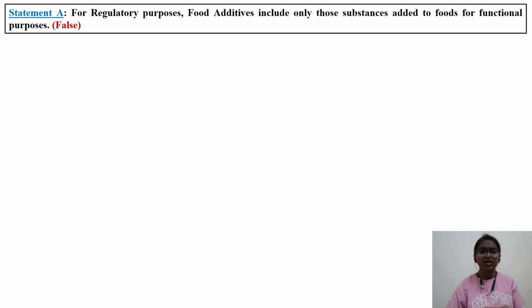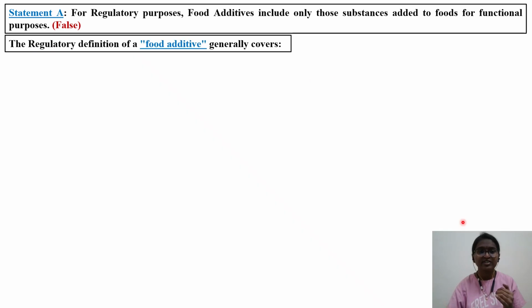So it is a part of your syllabus and references. So let's discuss in detail each and every statement. Statement A was, for regulatory purposes, food additives include only those substances added to food for functional purposes. As I told you, it is not for functional purposes only, not exclusively those substances. This is why this statement is false. So let's see what further explanation we have.